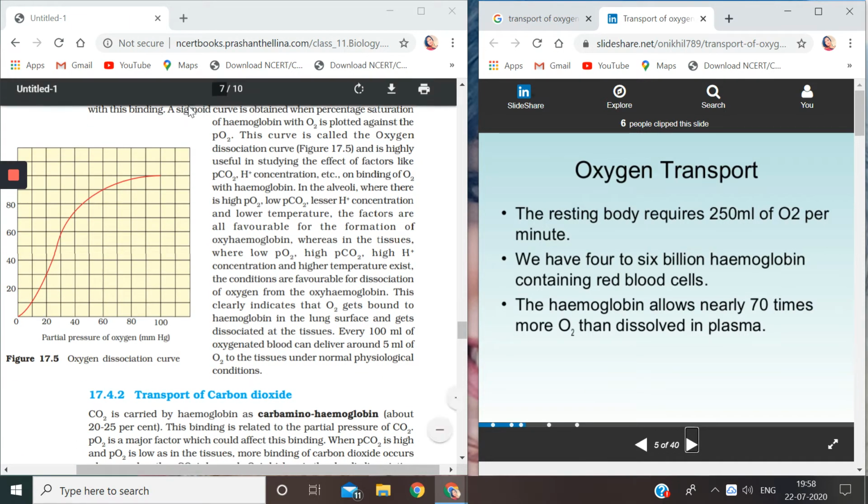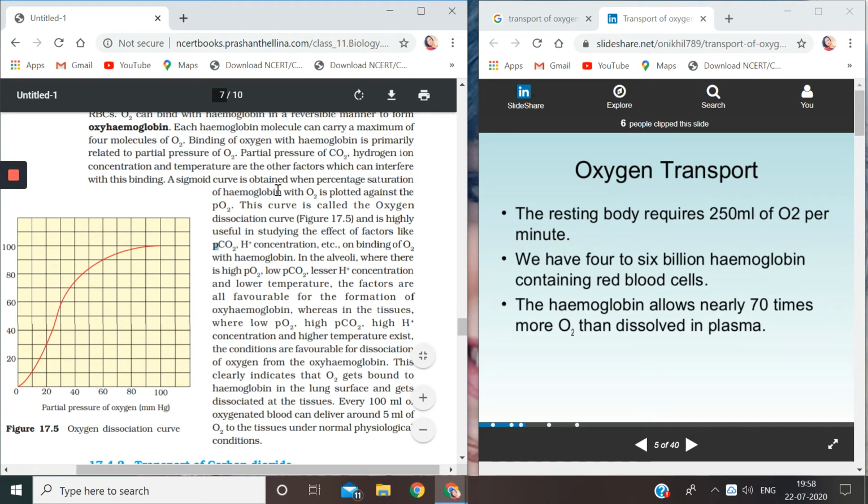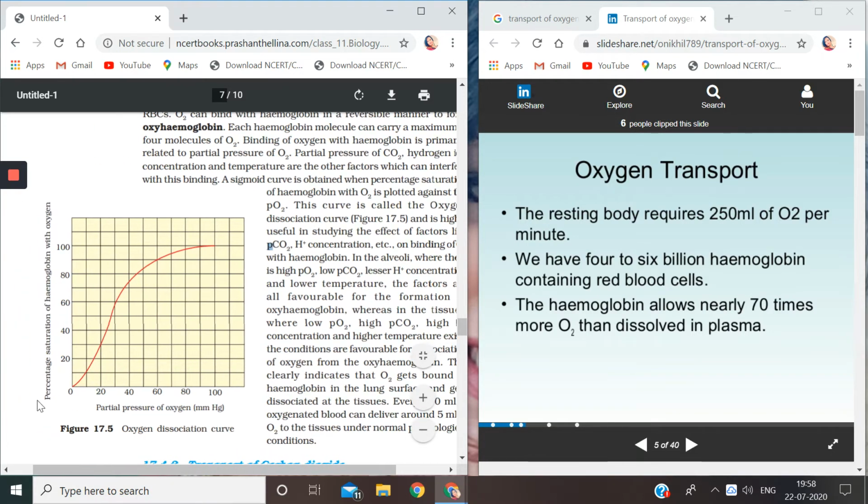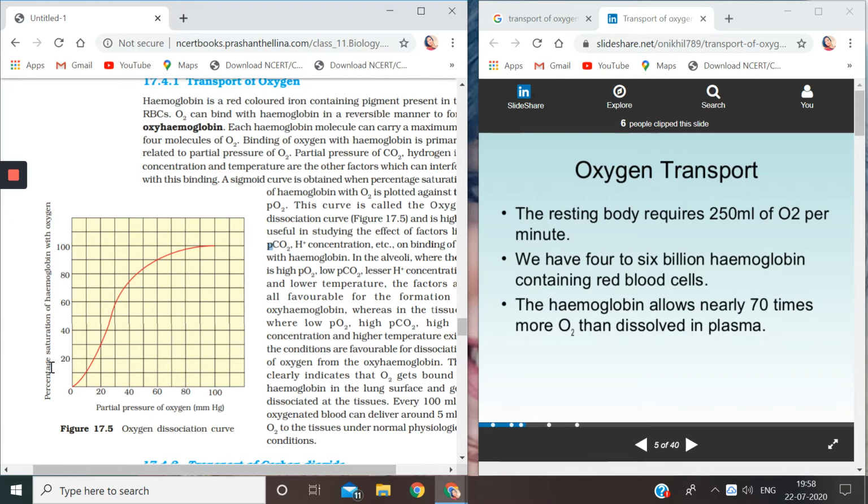Next, a sigmoid curve. You can see the picture here. A sigmoid curve is obtained when percentage saturation of hemoglobin with oxygen is plotted against the PO2. This is a graph they have plotted. On the x-axis they have taken partial pressure of oxygen, and on the y-axis they have taken percentage saturation of hemoglobin with oxygen. That means how much hemoglobin has been saturated. When will you consider that hemoglobin is saturated?